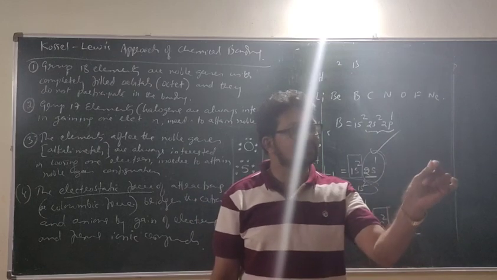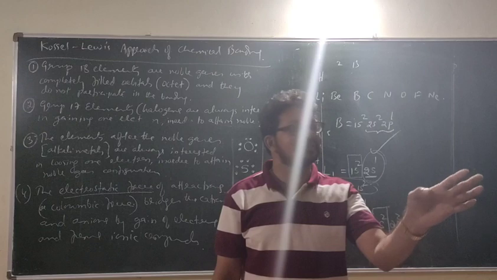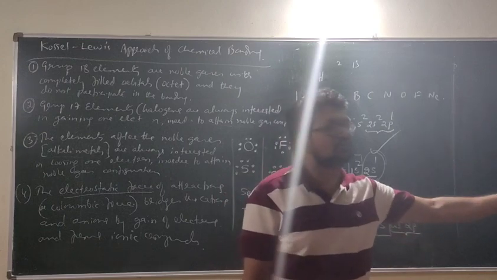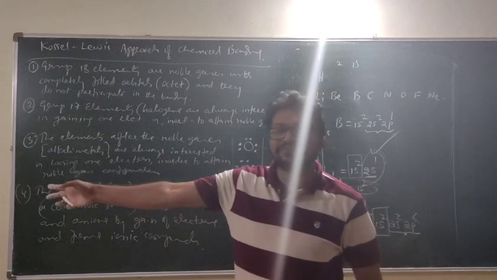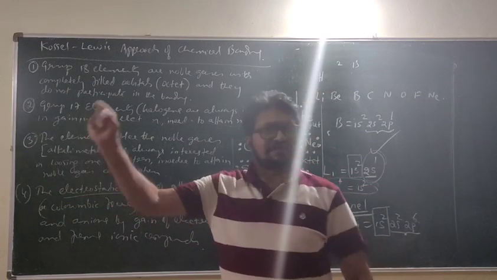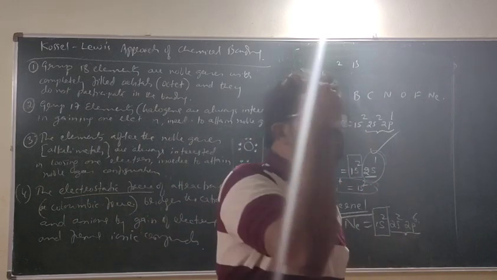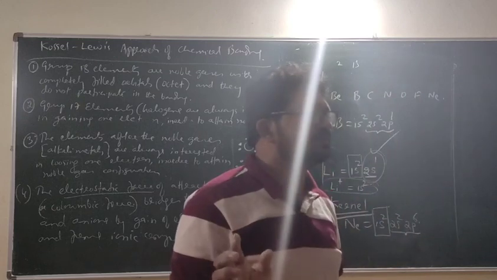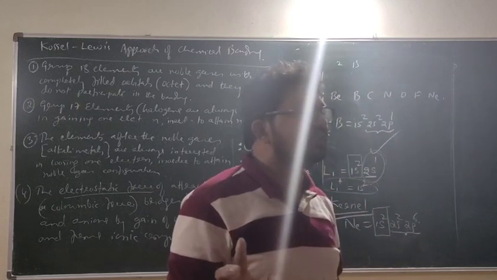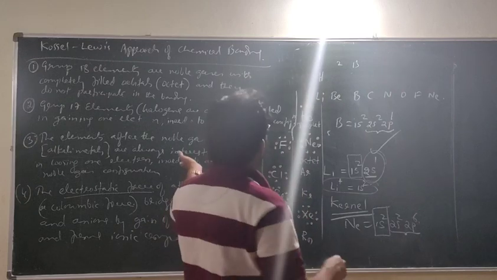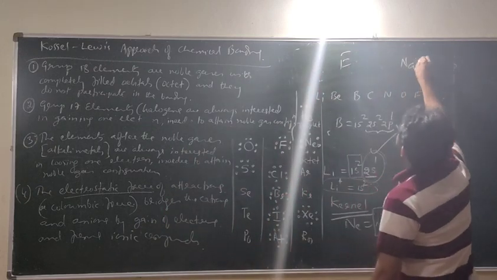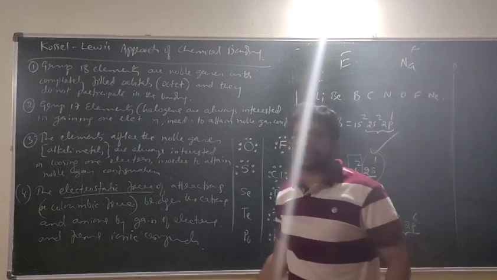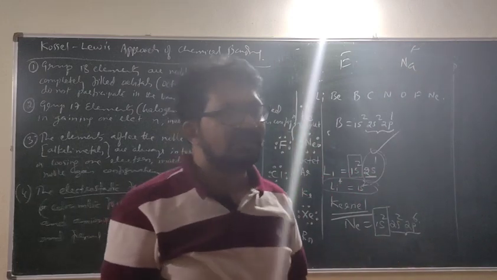They are always having one electron less, and they have a tendency to gain 1 electron. Alkali metals after the noble gas always have 1 electron more. They want to lose that 1 electron and attain noble gas configuration. If an element gains 1 electron, it becomes negative. If it loses 1 electron, it becomes positive.